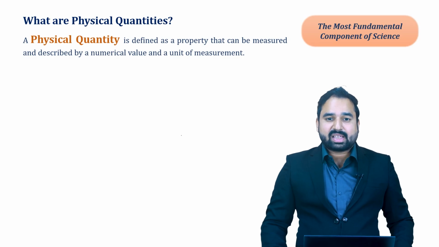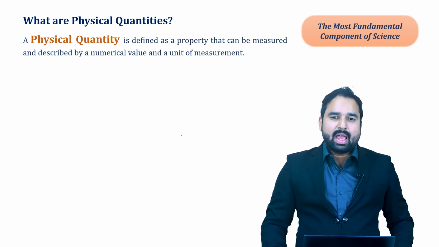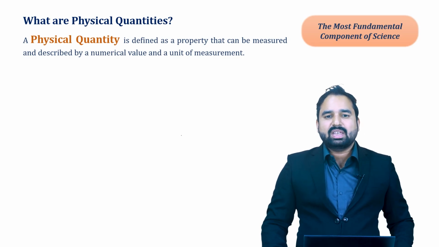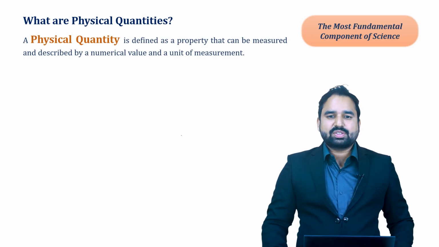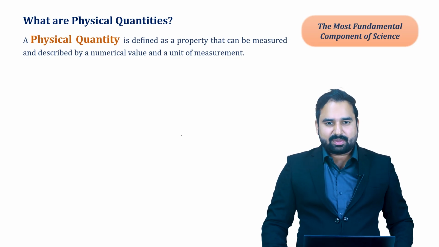Science, the word means to know. And to know the science, we need a measurement system. When we talk about the measurement system, we always have to measure those physical quantities with a magnitude as well as a unit. This unit comes under the unit system which we use to describe the properties of the measurement.